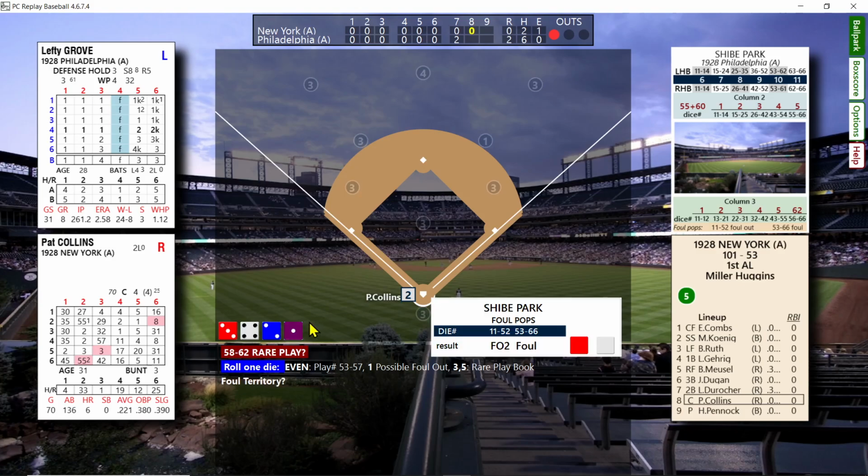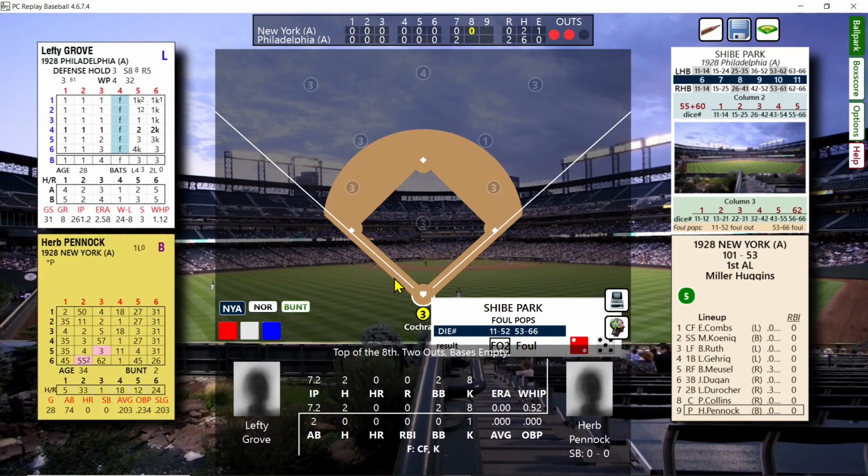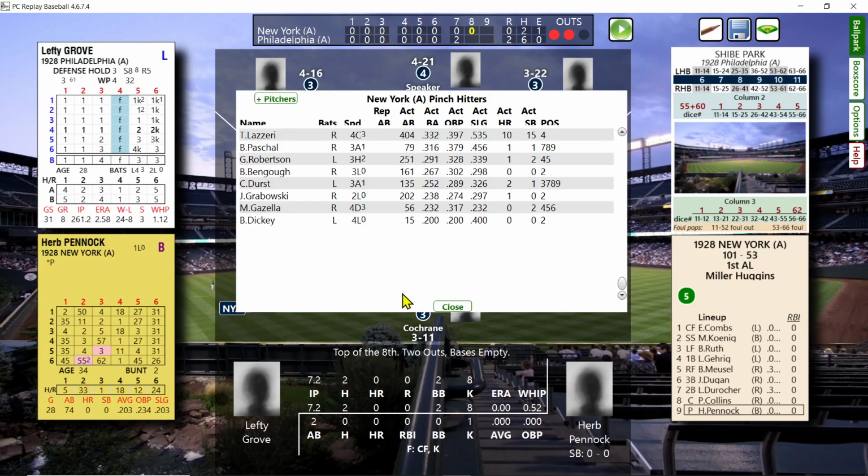We're going to roll again. Nope, there's now going to be a possible foul out. If you get a 1, it's a possible foul out. 3-5 is a rare play, and 2-4-6 is just a dribbler. This is going to be a foul out on a 25. 2 out, nobody on. Let's see what our bench looks like.